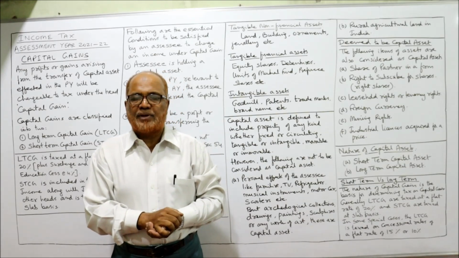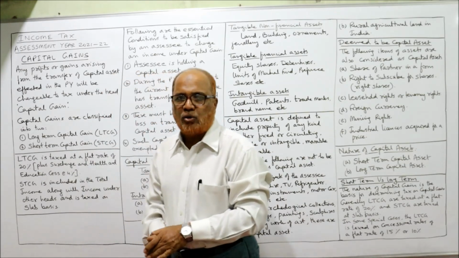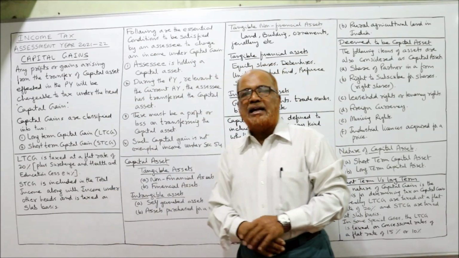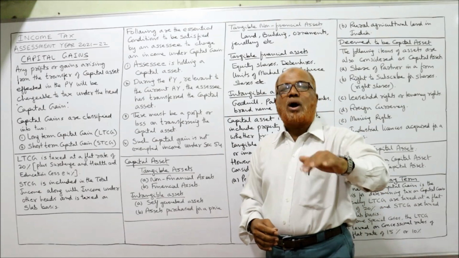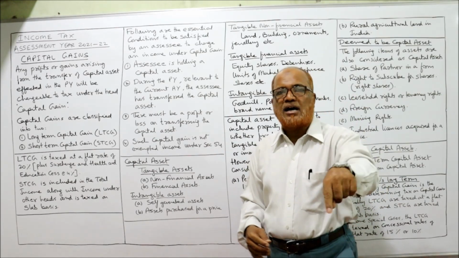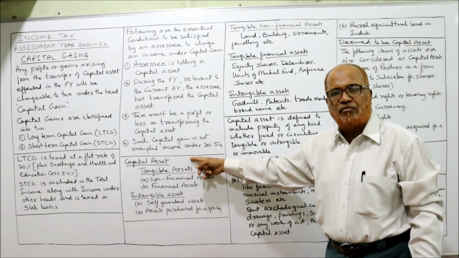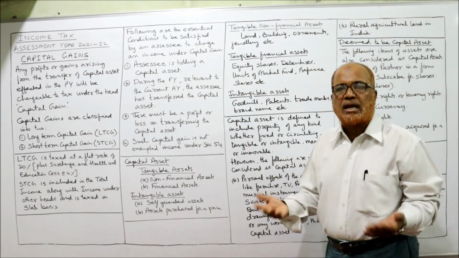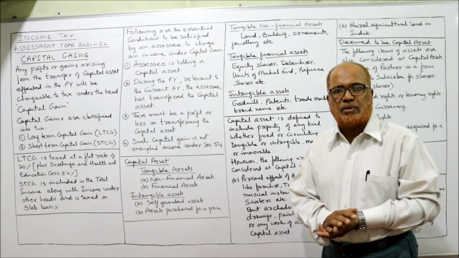So in this video, I have explained you about the meaning of the term capital gain, what are the tax rate on LTCG and STCG, what are the conditions that the income will be taxed under capital gain, what are the conditions to be fulfilled. Then I have explained you about the capital asset. What are capital assets? Tangible, intangible.